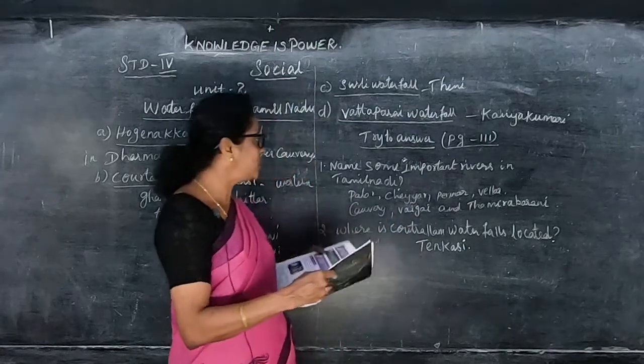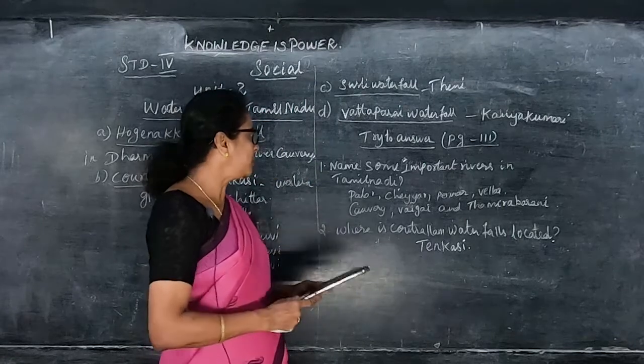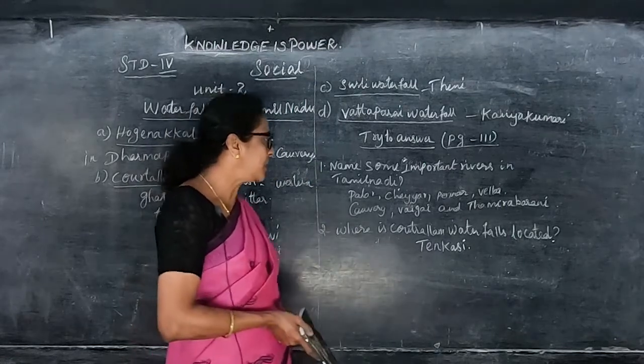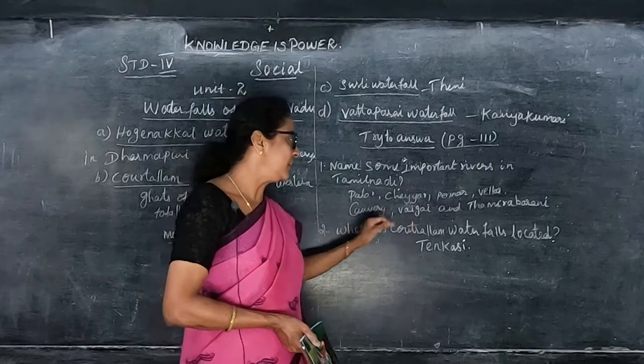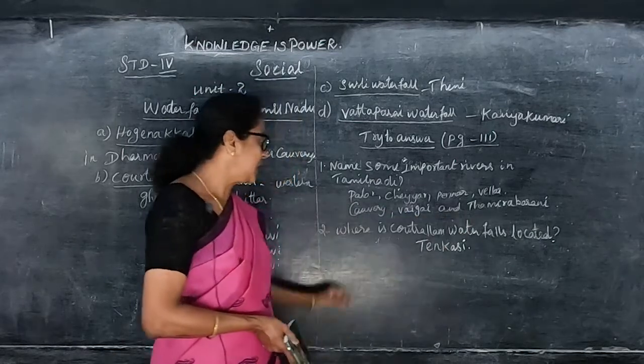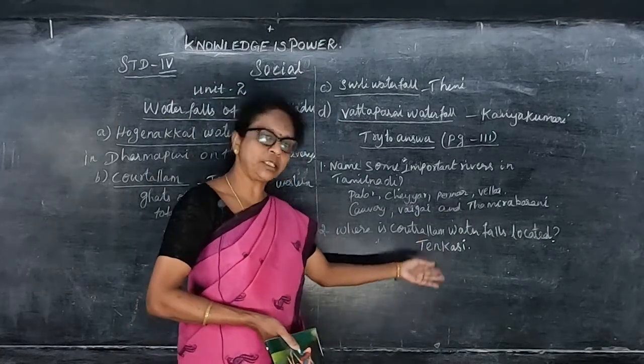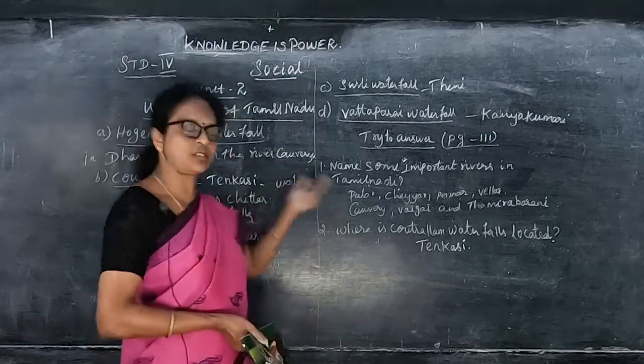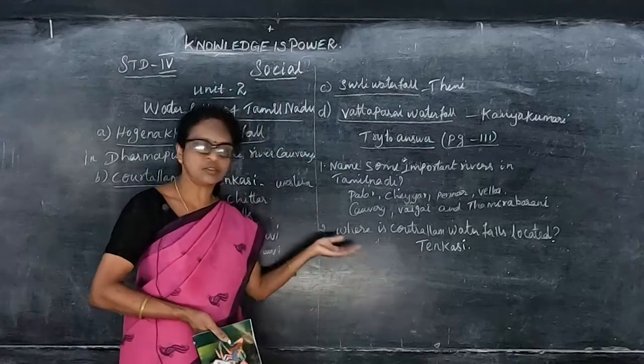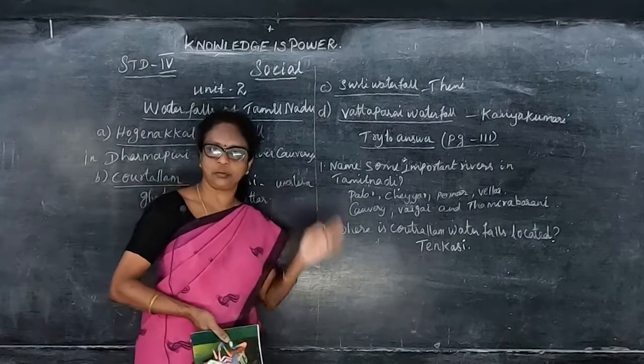And try to answer these 2 questions. Name some important rivers in Tamil Nadu: Palar, Cheyyar, Pennar, Vellar, Kaveri, Vaigai and Tamirabarani. And where is Kutralam waterfalls located? Tenkasi. So side by side, these 2 questions they are asking. So learn those questions and learn what is written in the book. Thank you, children.